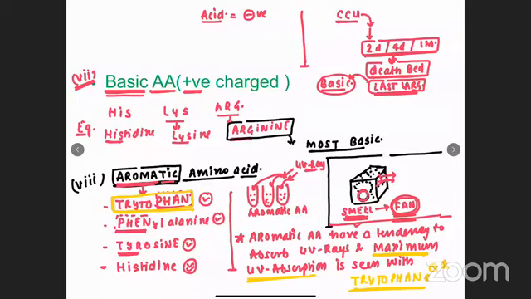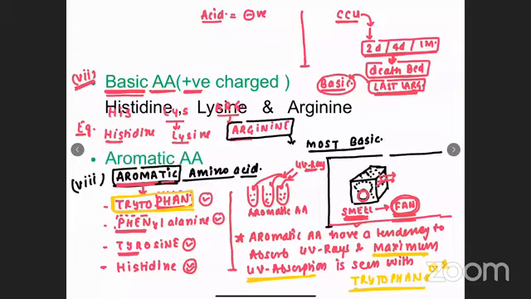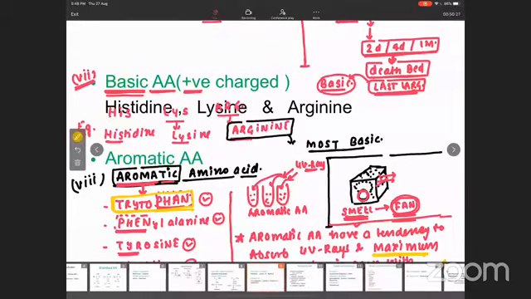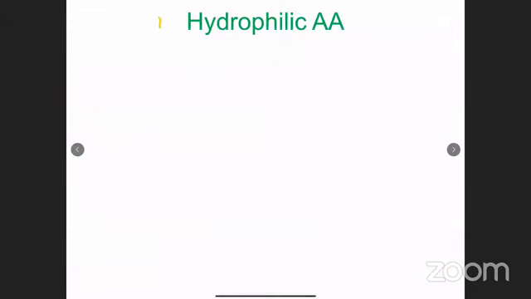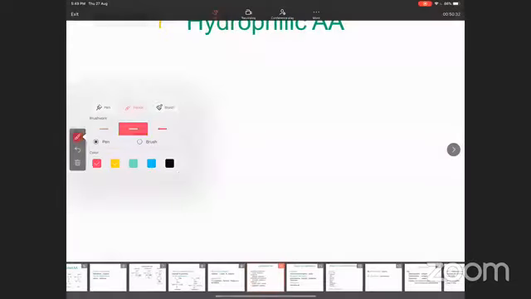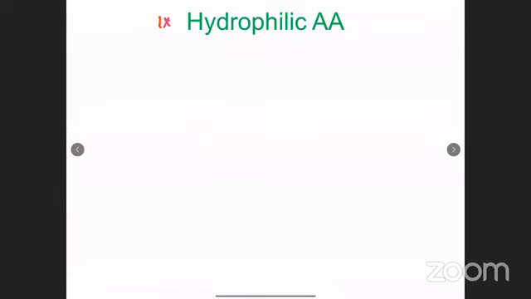So this is the eighth subcategory, aromatic amino acid. Ninth is hydrophilic amino acid. The maximum UV absorption is with tryptophan. The ninth subcategory of amino acid, hydrophilic amino acid.